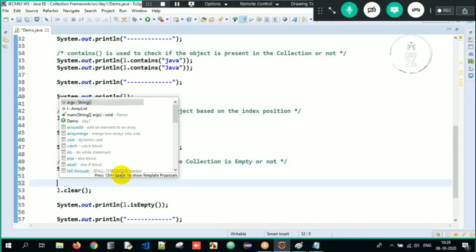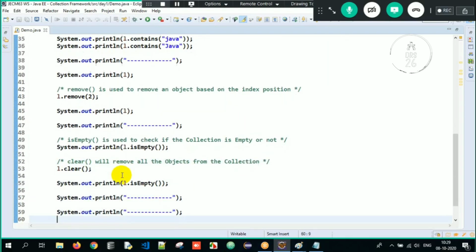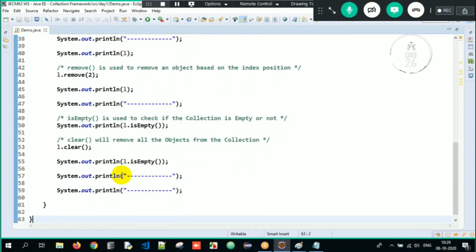And then what is the job of the clear method? The clear method will remove all the objects from the collection. From the collection, it is going to remove all the objects here. So this is all about the working of the entire process. Got the clarity here? So this is what we are supposed to understand about the collection.